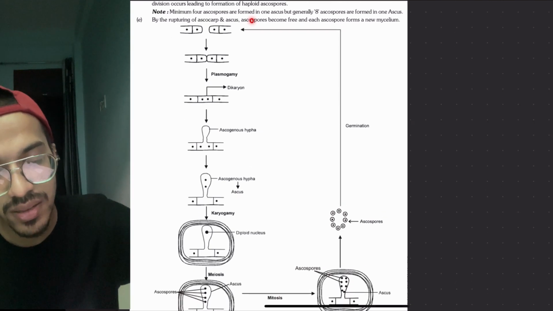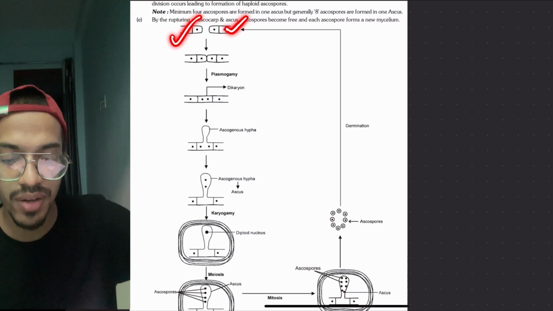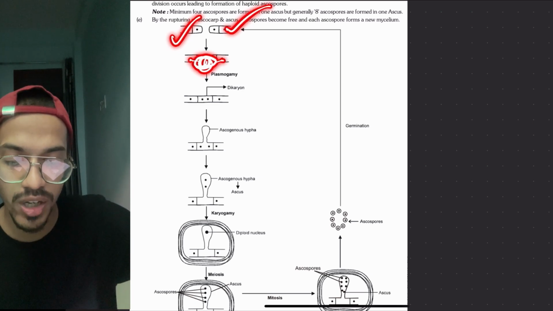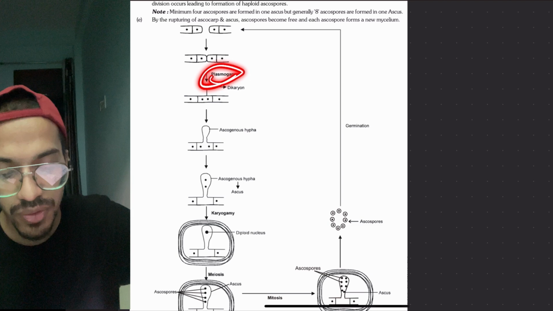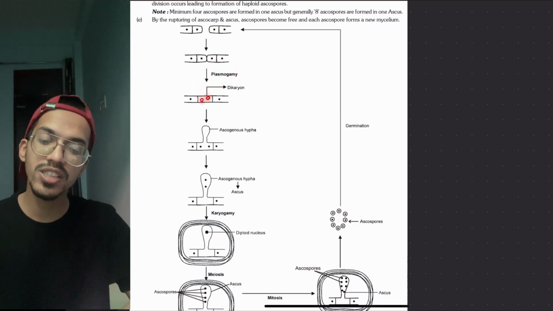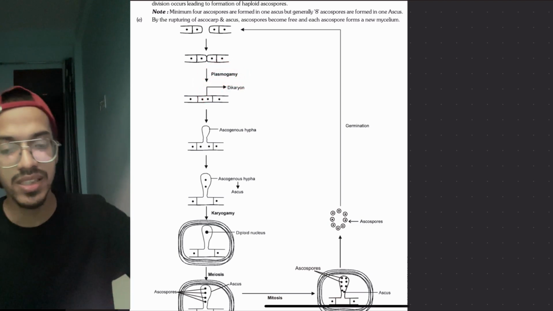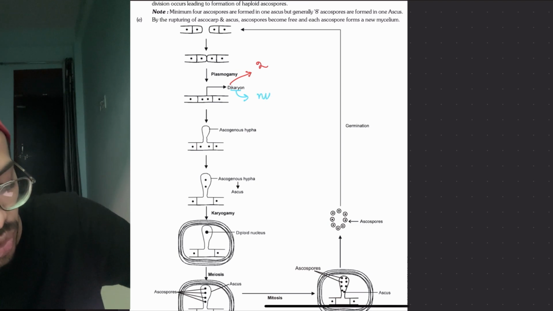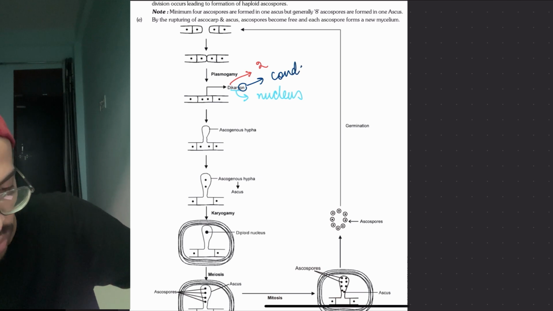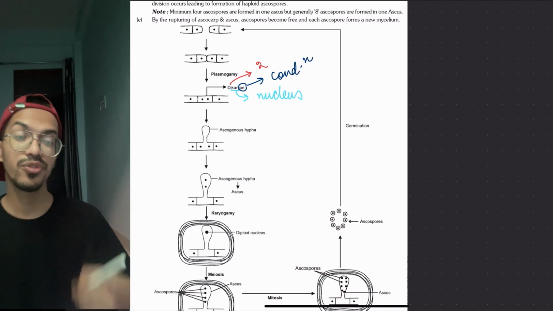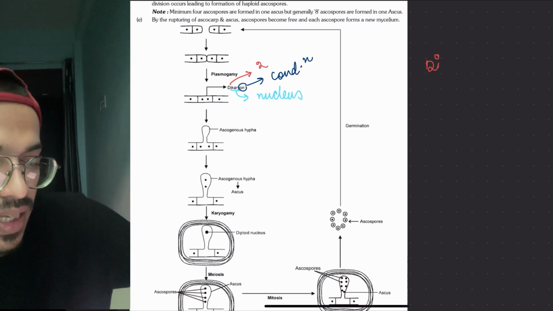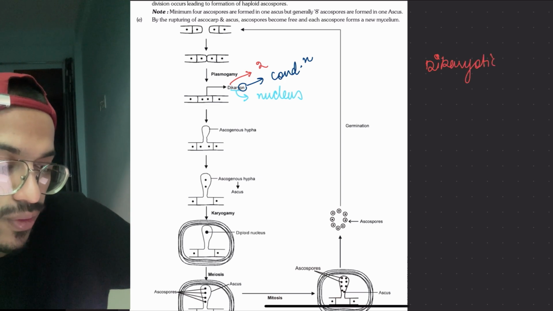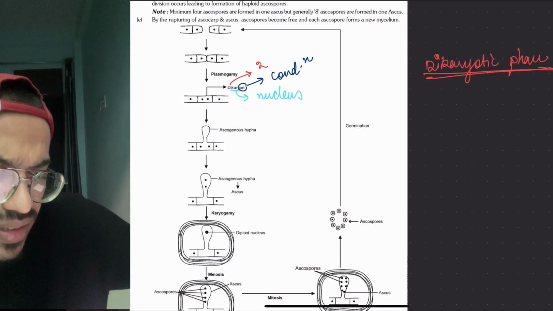So can we see this? Look here. These are two different fungi, fungi 1, fungi 2. They match together. Their cells join together. They form plasmogamy. Once they form the plasmogamy, there are 2 nuclei present. 2 means di. Karyon means nucleus. Karyo word is for nucleus. So di means 2. Okay. Karyo means nucleus. The 'tic' is coming for condition. So this is a 2 nucleus condition, and this phase of 2 nucleus condition is called the dikaryotic phase. Everywhere is the same only.